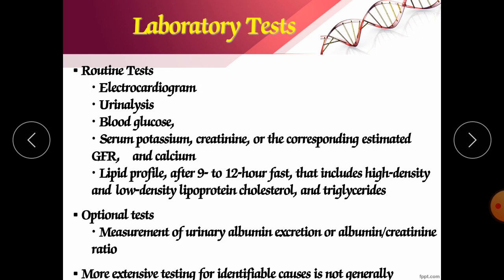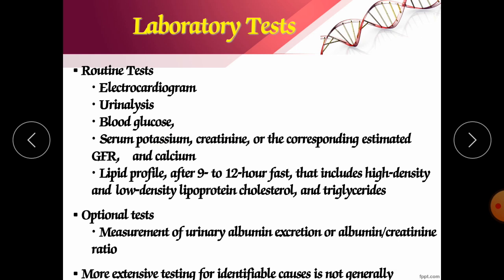So what are the abnormal elements? If they are appearing in your urine, then you should monitor and see their figures, whether they are increasing or decreasing. Blood glucose: you should continuously monitor whether it is 100 mg per dL or more than that.